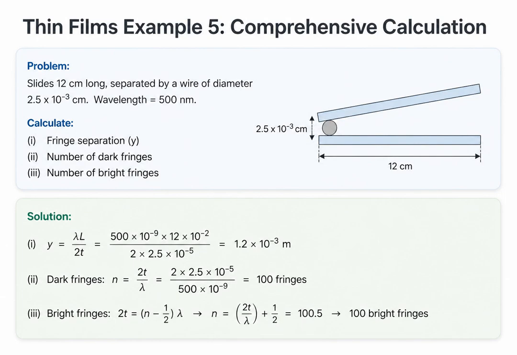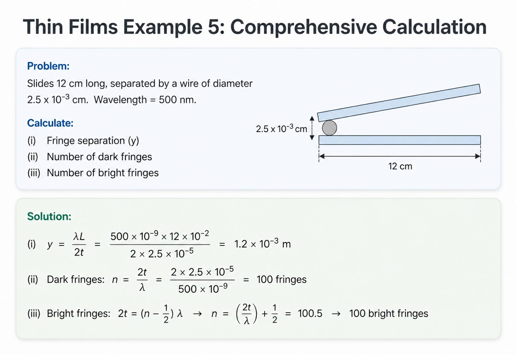We have 12 centimeter slides separated by a wire with a diameter of 2.5 times 10 to the negative 3 centimeters, using 500 nanometer light. First, to find the fringe separation, we equate lambda over 2y to thickness over length and solve for y, getting 1.2 millimeters. Second, to find the total number of dark fringes, we use the formula 2t over lambda, which gives us exactly 100 dark fringes.